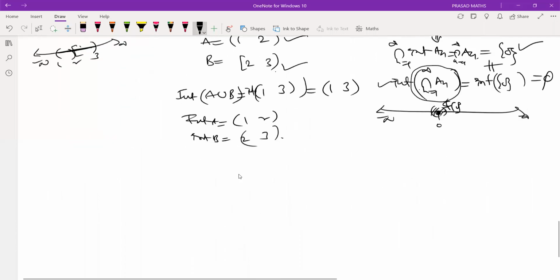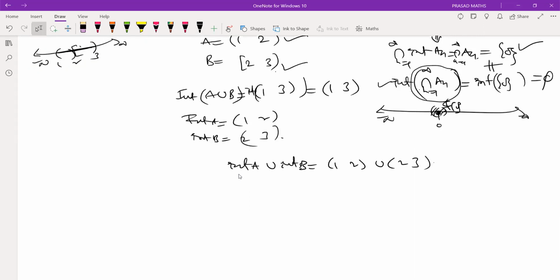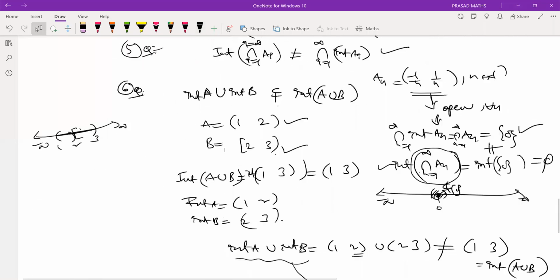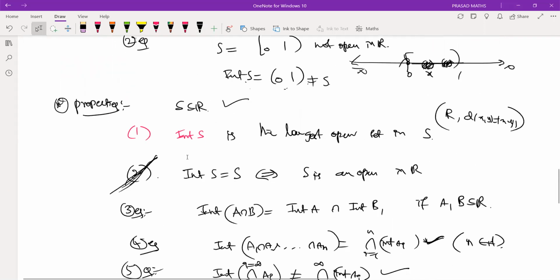If you take the union, what you get does not give a neighborhood of 2. This is not the same as (1, 3) because 2 is missed. But what is this exactly? The interior of A union B. Therefore, interior of A union interior of B need not be equal to interior of A union B. So the result is true for only intersection. The result may not be true for the union, right? This is a very interesting property. So these are about the interior of the set.